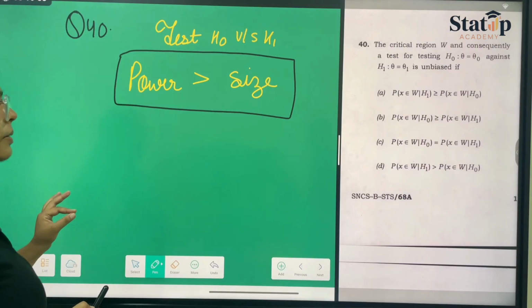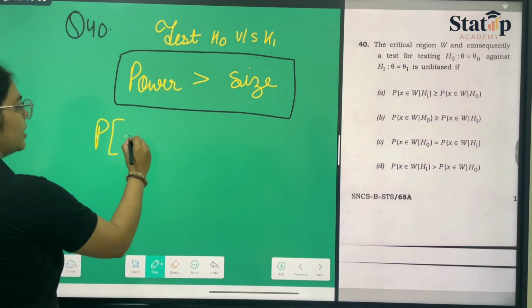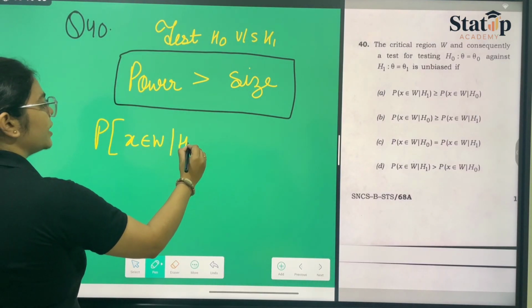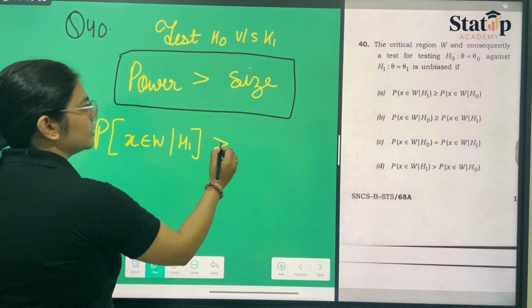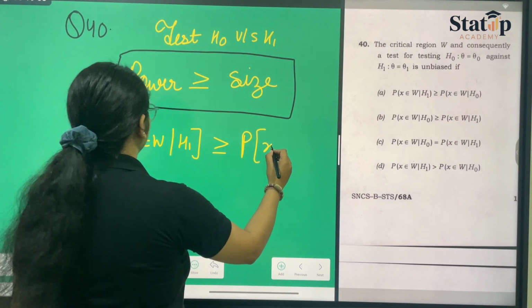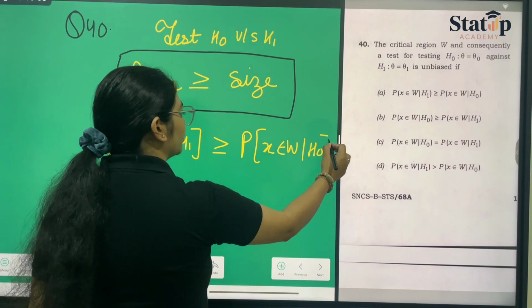The power can be represented as the probability that X belongs to the critical region given H1, which is greater than or equal to the probability that X belongs to the critical region given H naught.